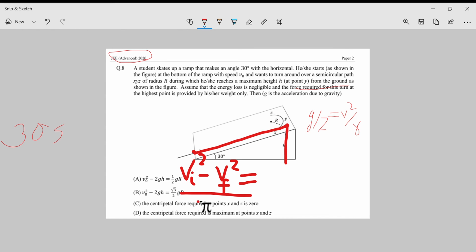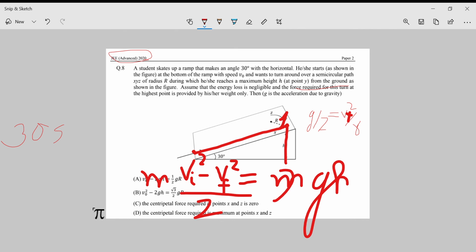So upon 2, half mv square, right? This is v final, the velocity of him at this point. Now m and m get cancelled, 2 goes over here, so let me refine the expression.